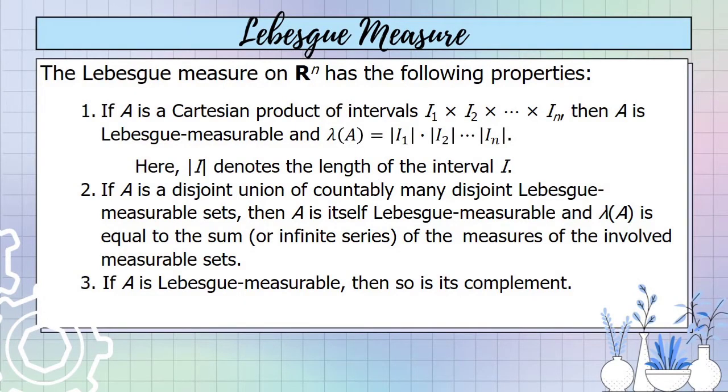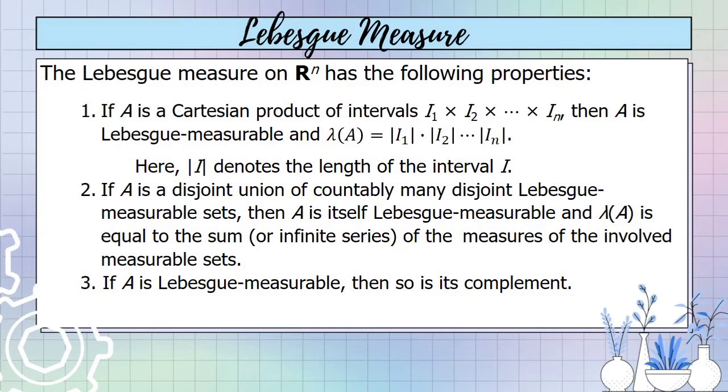The Lebesgue measure on R^n has the following properties. Number 1, if A is a Cartesian product of intervals I_1 by I_2 by I_n, then A is Lebesgue measurable and lambda of A is equal to the product of the lengths of the intervals.